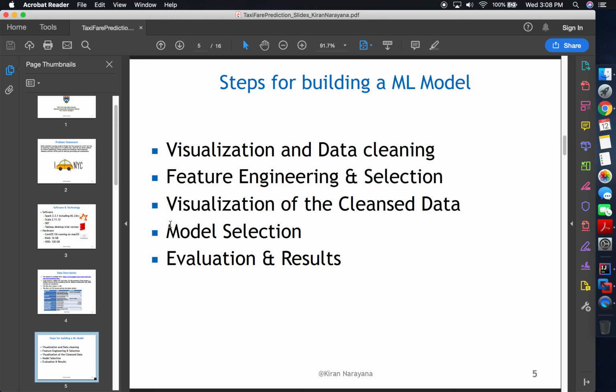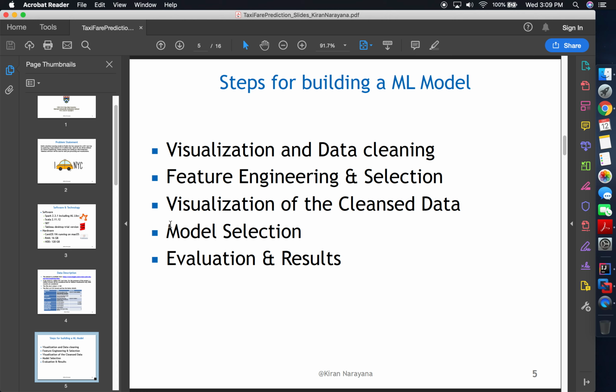This is the overview of the steps to build an ML model. Step 1 would be to visualize and cleanse the data. Second step is to select the required features based on correlation, etc. Third one is an extra step where you can visualize the cleansed data to see if it gives more meaning.